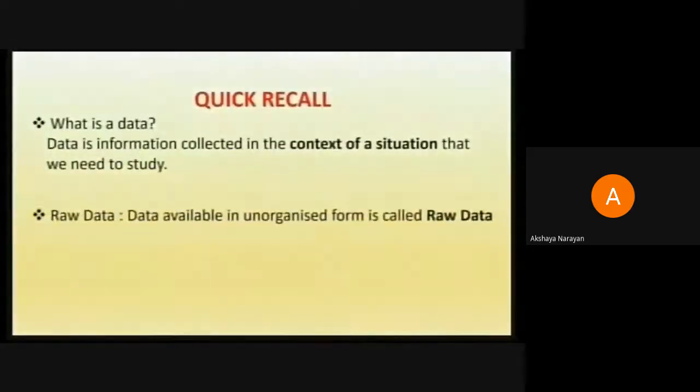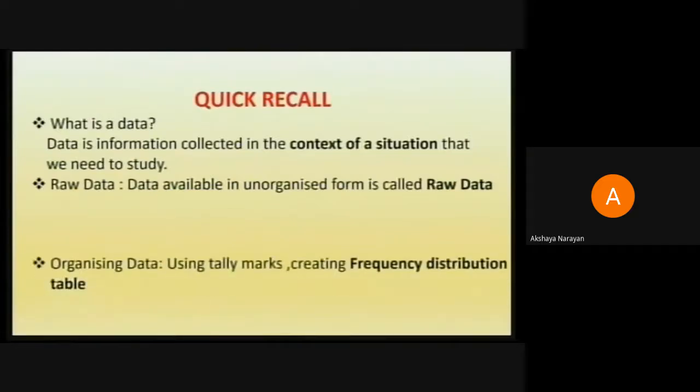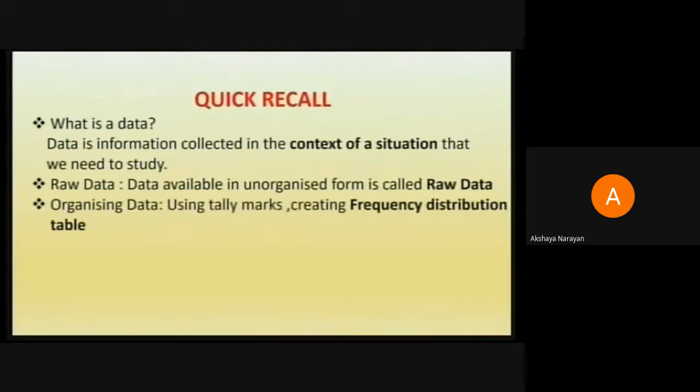So this is what we have seen. Later, when we started collecting the data, data has come to us in a very unorganized manner. So what we get on collecting is a raw data. With the raw data, we cannot draw meaningful information. So to make the information more meaningful for the context that you have collected it, we have to start organizing the data.